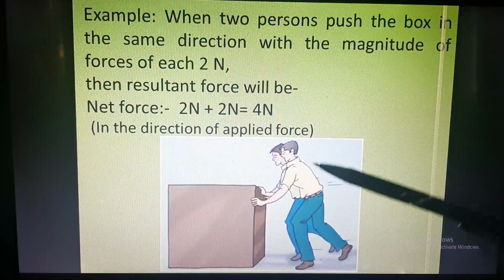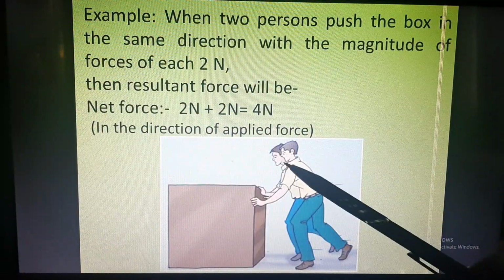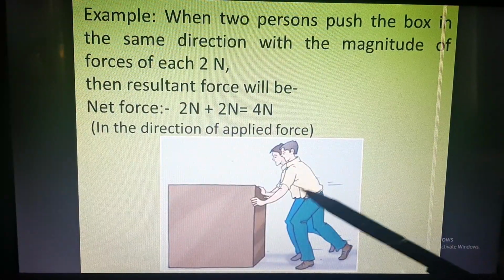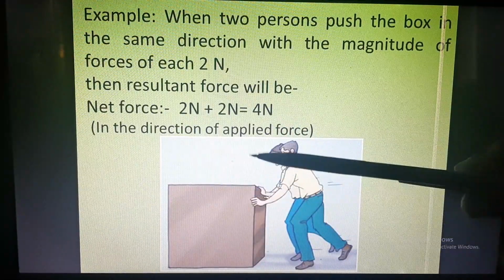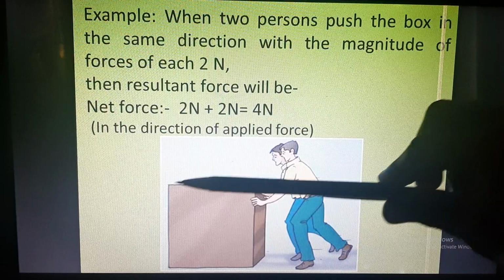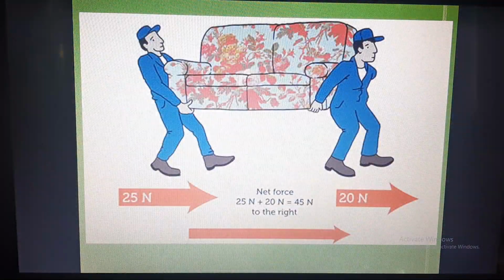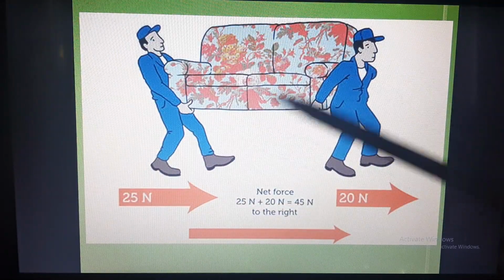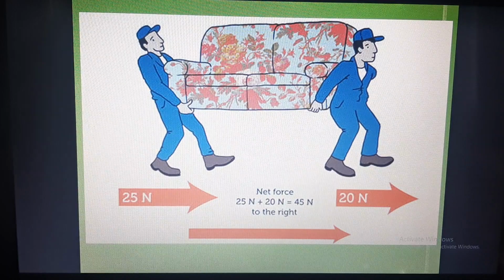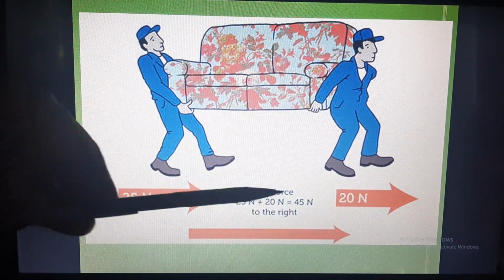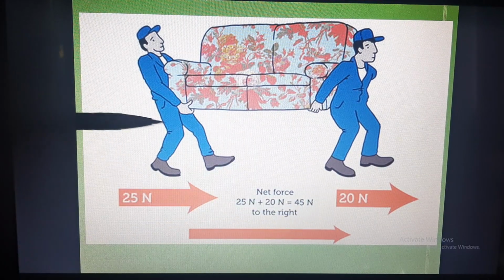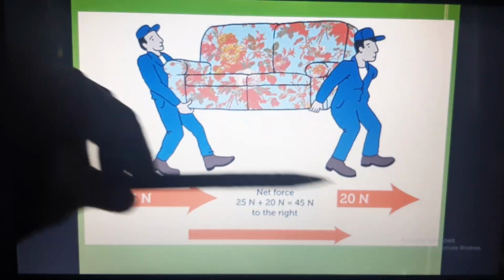Here you can see these are two persons, both applying force of 2 Newton and 2 Newton. So total force applied will be 2 plus 2, 4. And the direction of the force will be in the direction the force is being applied. Here in this example, you can see there are two persons. They are applying force of 25 Newton and 20 Newton. The total force will be 25 plus 20, 45 Newton, and the direction is in the direction of force.